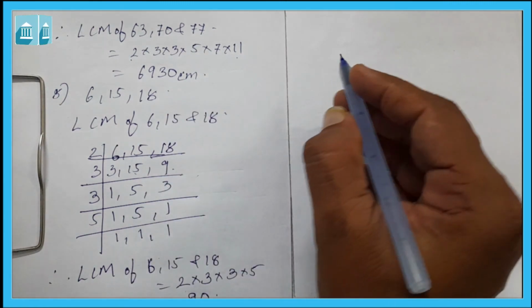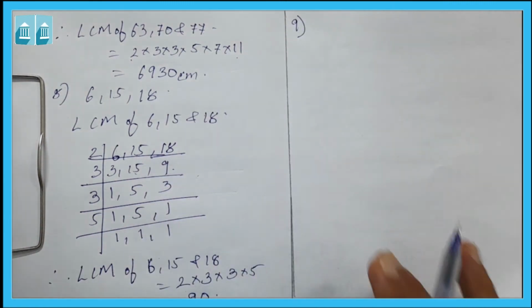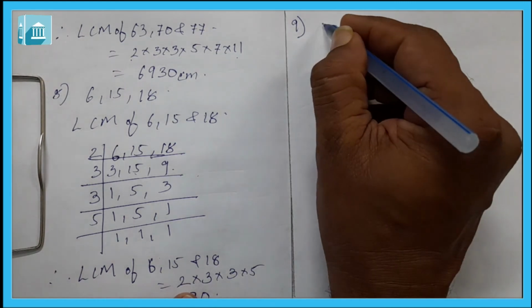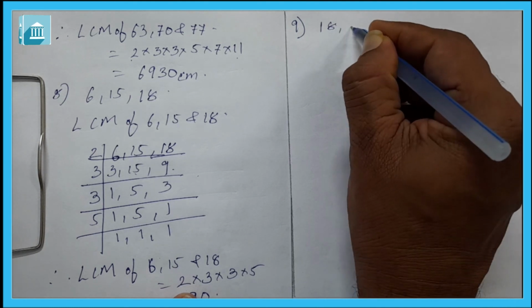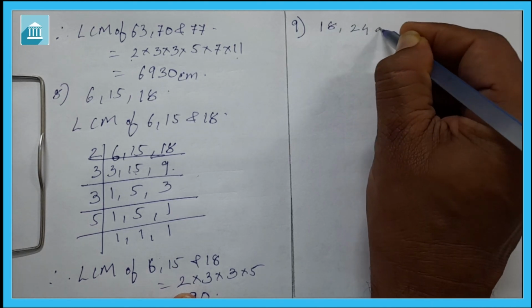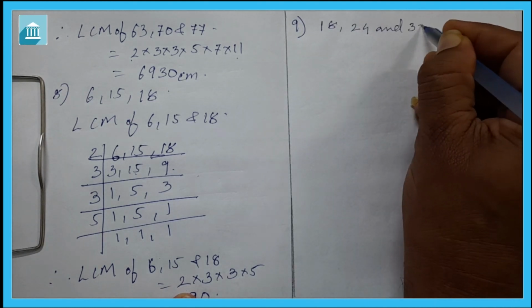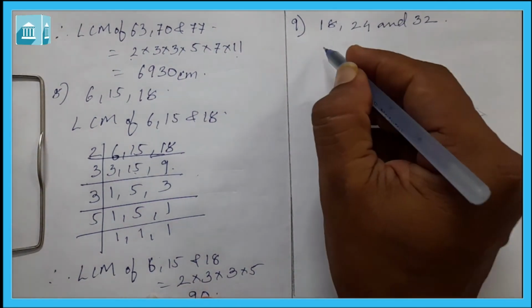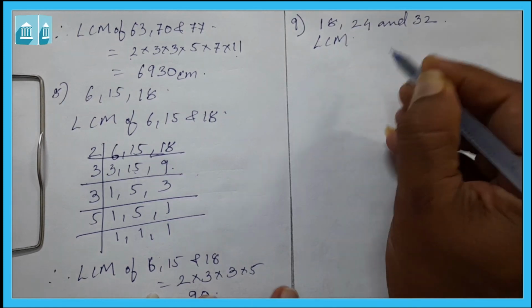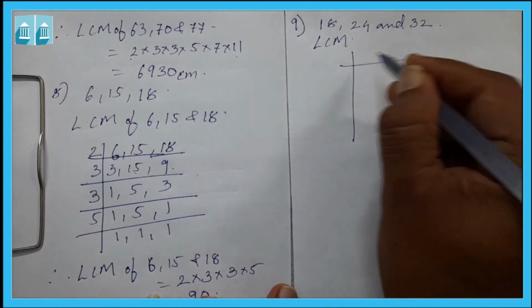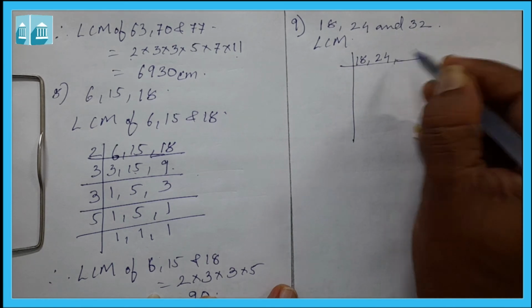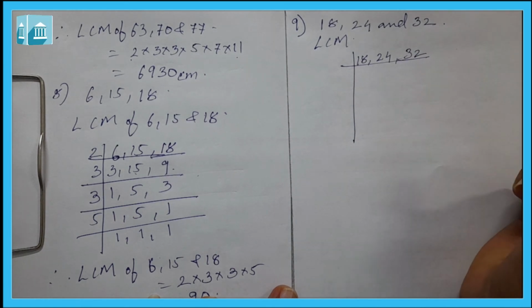Now let us come to question number 9. Question number 9 says find the smallest 4-digit number which is divisible by 18, 24 and 32. We have to find out the smallest 4-digit number. So first we will find out the LCM of these 3. The LCM will be of 18, 24 and 32.